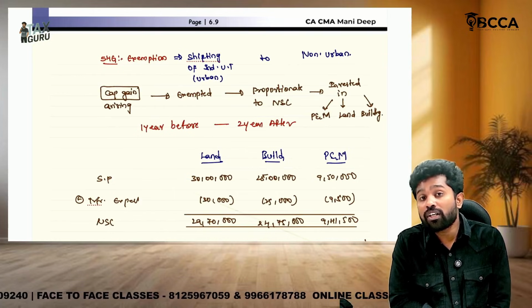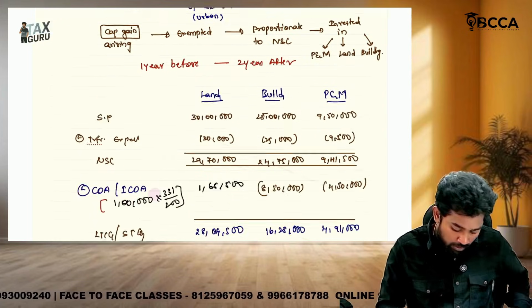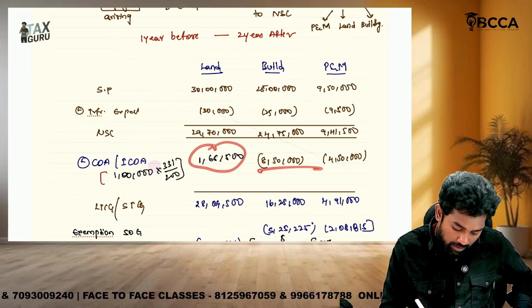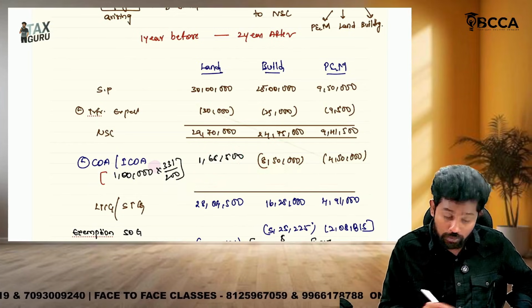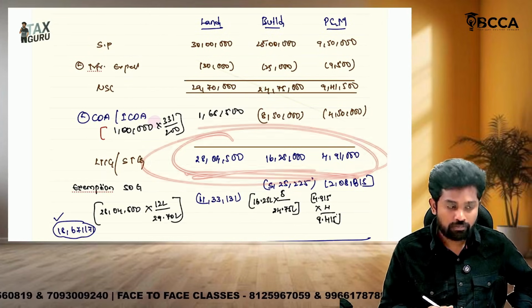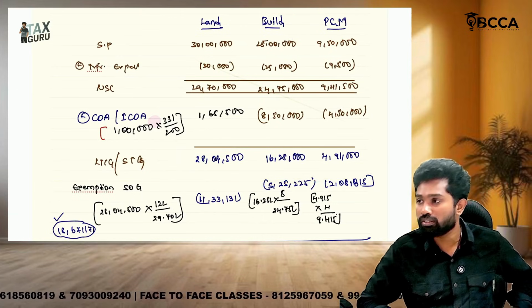Why? Those are depreciable assets. For depreciable assets, indexation benefit is not available. So only on land we have indexed. So it is 1,65,500, and for building, plant and machinery, you only subtract the normal cost of acquisition. Then we got long term capital gains, okay, and short term. Why? Because on depreciable assets the resulting capital gain is always short term.